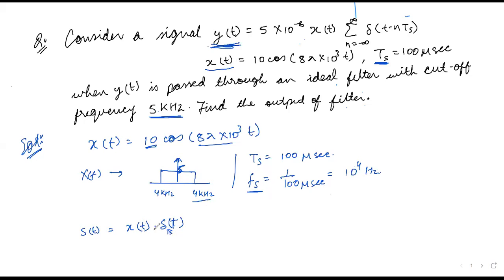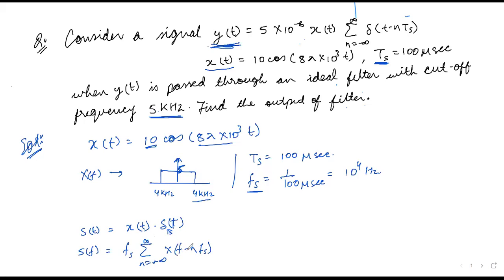So xt into delta t. If we write this in terms of frequency, then we have found Sf equals fs sigma n equals minus infinity to infinity X of f minus n fs.